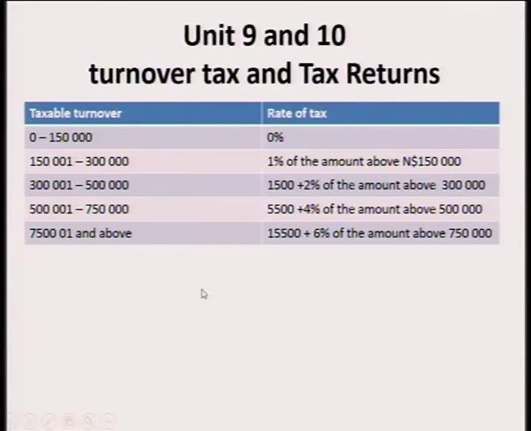Then earning between 500,000 and 750,000, 5,500 plus 4% of the amount above 500,000 is taxable, and 750,001 and above, so you'll be taxed 15,500 plus 6% of the amount above 750,000.